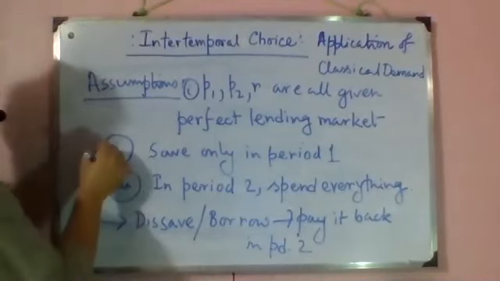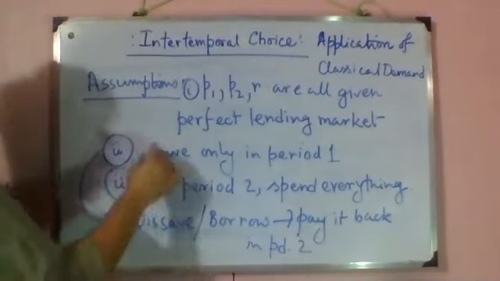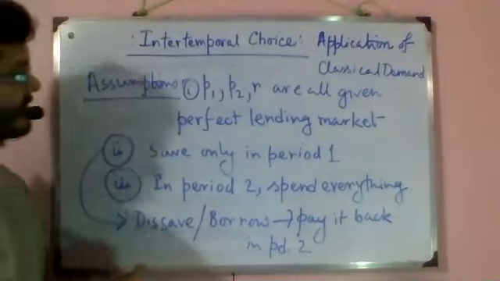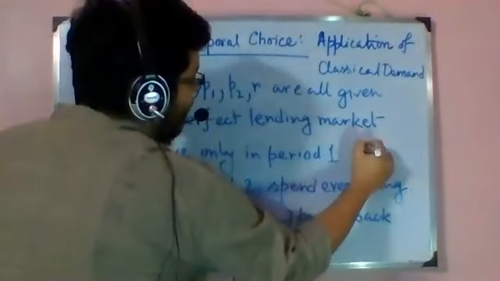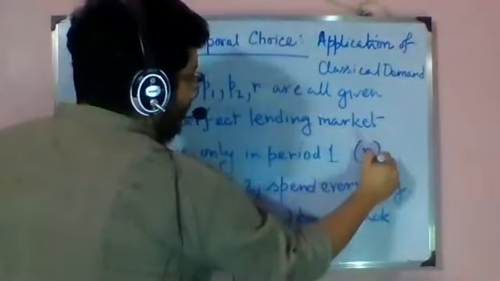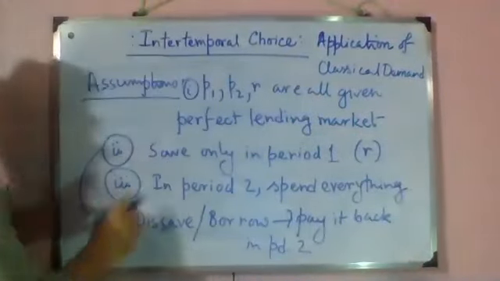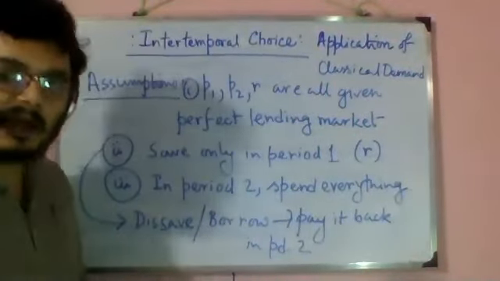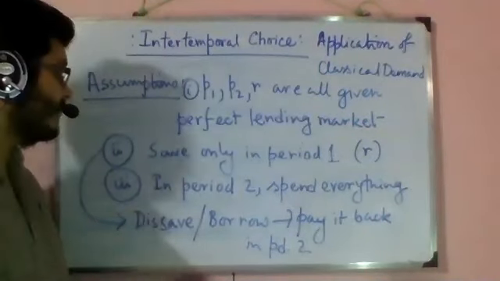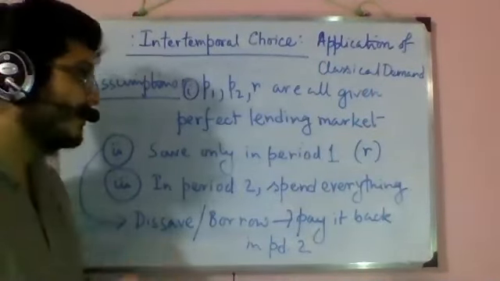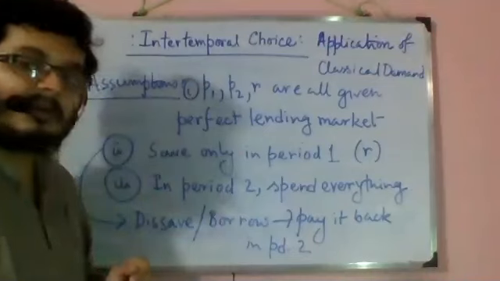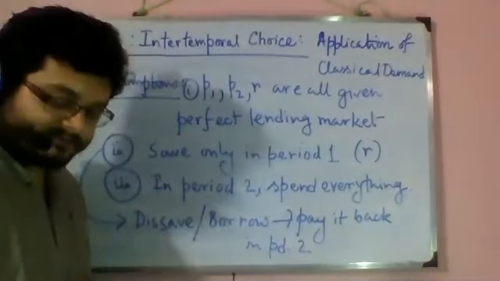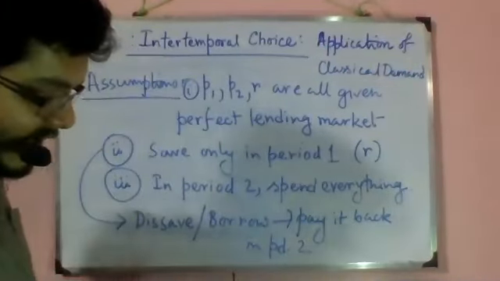And within these two options comes the rate of interest. If you save, you earn a rate of interest R over your savings. And if you borrow, then you have to pay the money with an interest payment at an interest rate R. So that is our setup.